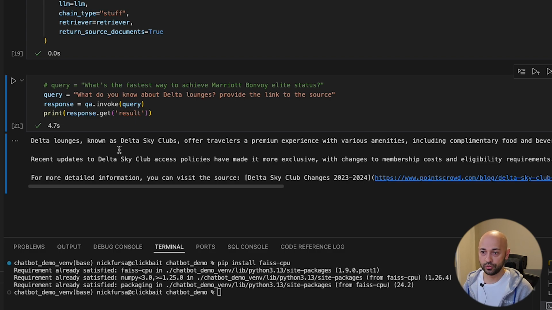Okay, Delta Lounge, known as Delta Sky Clubs, offer travelers, and so on. For more detailed information, you can visit the source. And here is the actual link to the blog post that has the best description according to the similarity algorithm FAISS provides on the subject. That's great. That's exactly what we want. As a matter of fact, we can ask when it was published and who is the author, and it is expected to provide all this information.